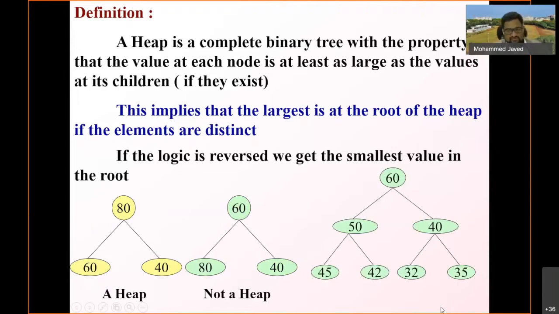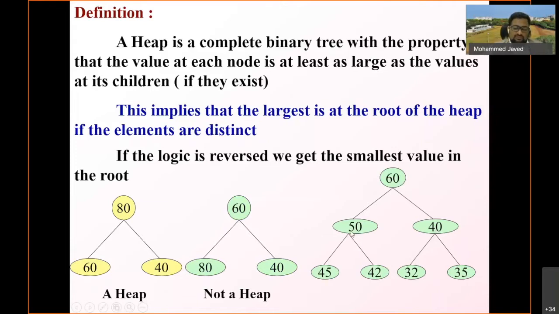What about this one? Is it a heap? How do we check this? Let us start from the bottom. Here, 40 is the parent and 32 and 35 are the children. 40 is greater than 32, and 40 is greater than 35. Yes, so this is true.